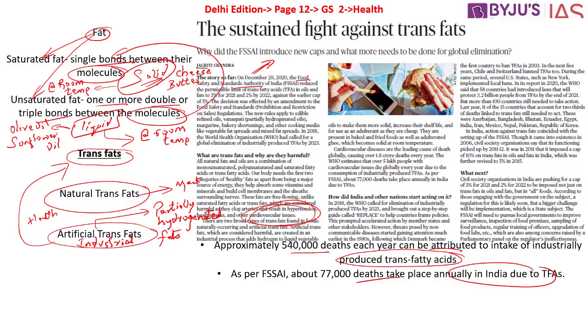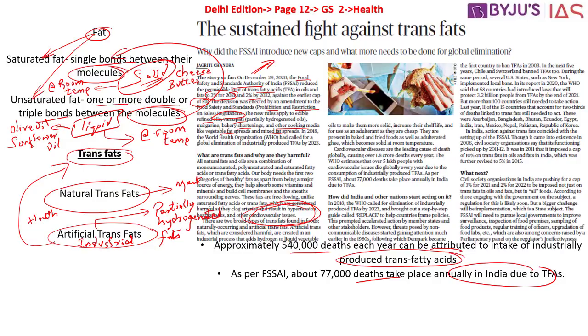Basically, it has gone on to say that trans fatty acids in oils and fats will have to be restricted to 3% for the year 2021 and 2% by the year 2022, against the earlier cap of 5%. This is in line with the rules and regulations changed as per the Food Safety and Standards Prohibition and Restriction on Sales Regulation. So the new rules will be applied to the refined oils, vanaspati, bakery shortenings and other cooking media like the vegetable fat spreads and the mixed fat spreads as well.